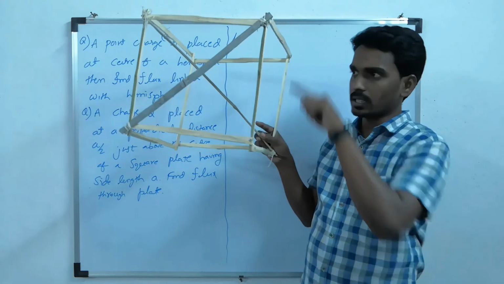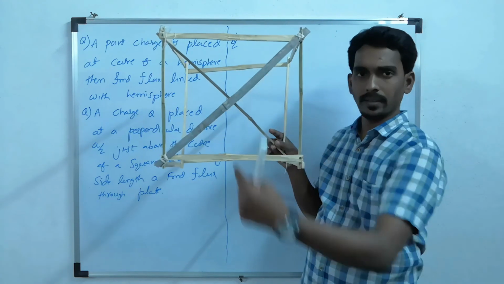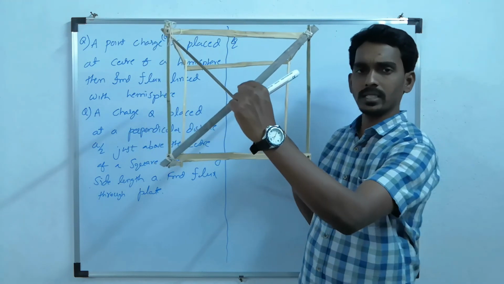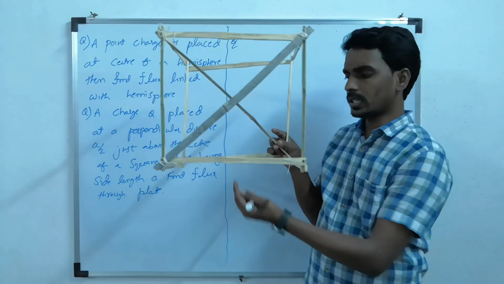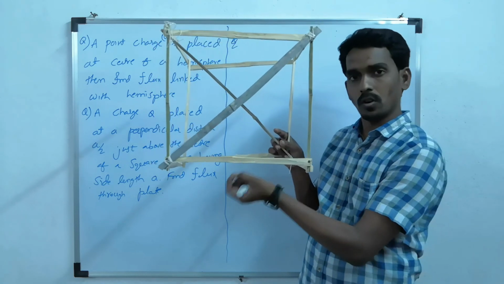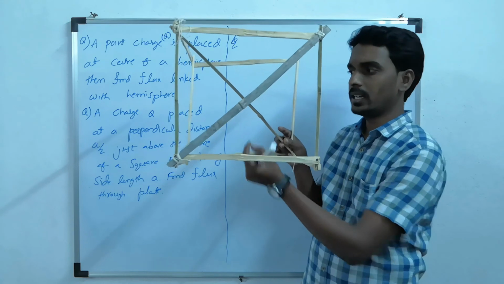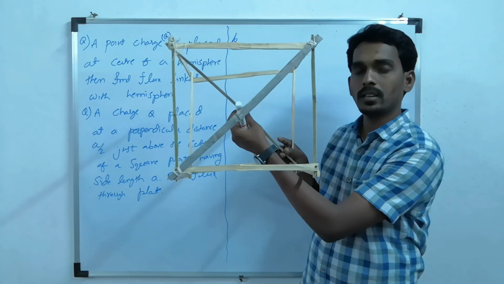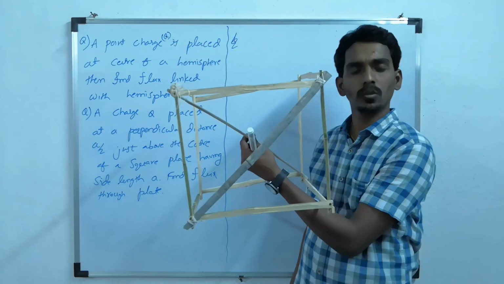This total length is A, the side length. A by 2 means exactly at the midpoint. So if the charge is just above the center of the one side, then it must lie at what point? The body center of the cube.